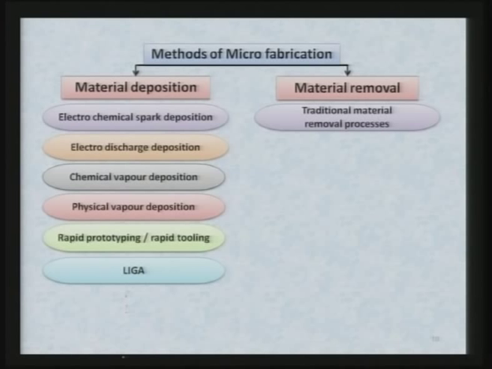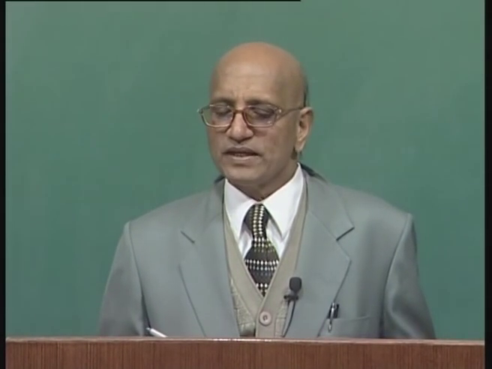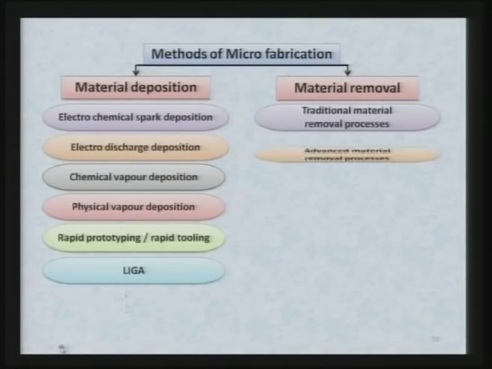Then there are the various material removal processes. They can be classified in two categories. One is the traditional material removal processes, like milling, turning, etc. And another is the advanced material removal processes such as ultrasonic machining, abrasive jet machining, electric discharge machining, electrochemical machining, etc.